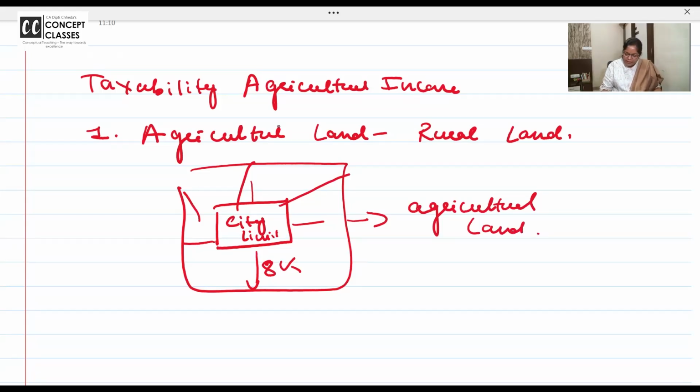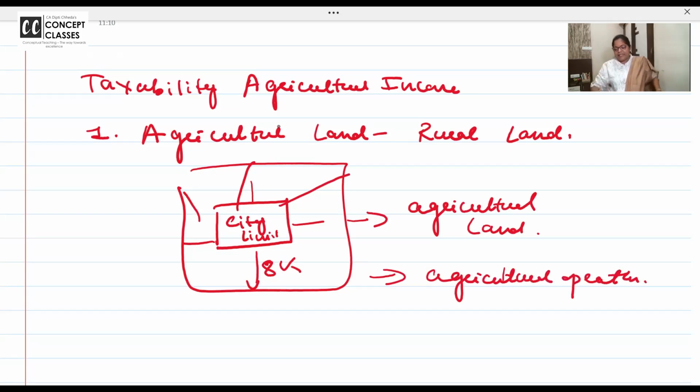And on this, if you do agricultural operations, then it is taxable as agricultural income. How the tax is calculated is different. But very important is outside the city limit, if you leave 8 kilometers radius, it's agricultural land. Very important is you should do agricultural operations.